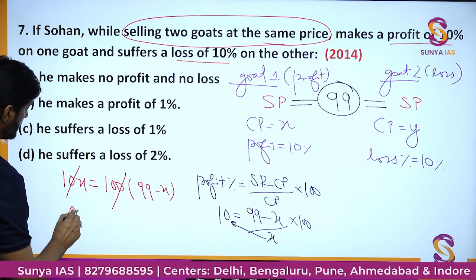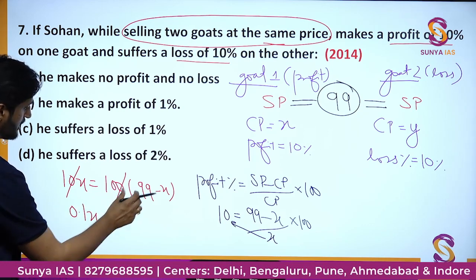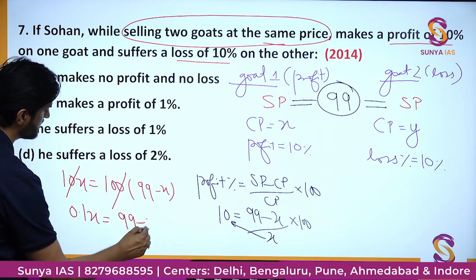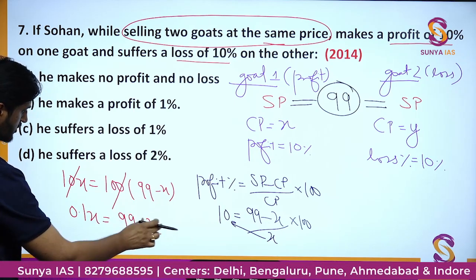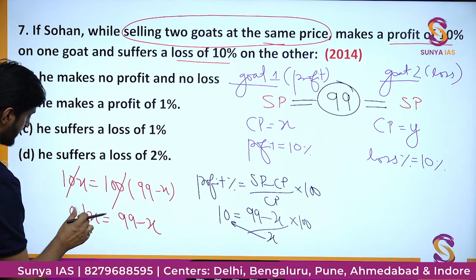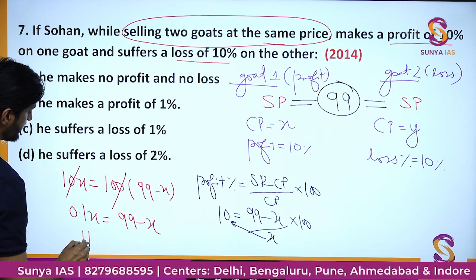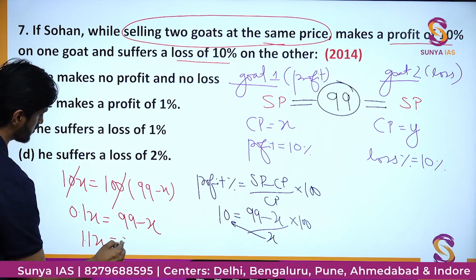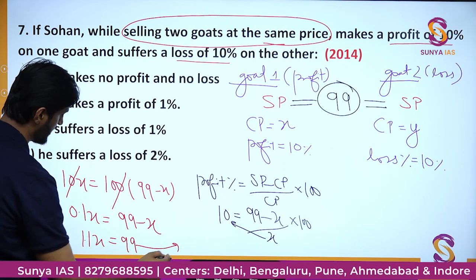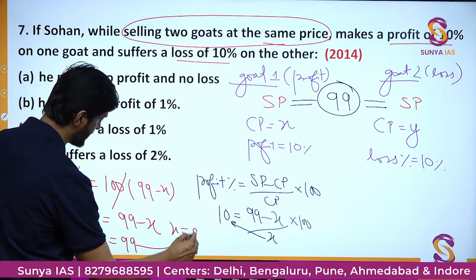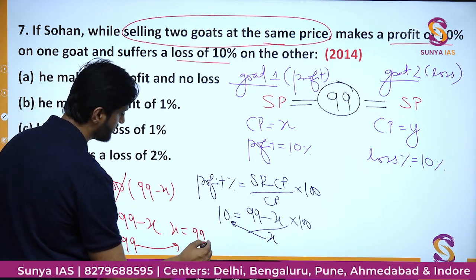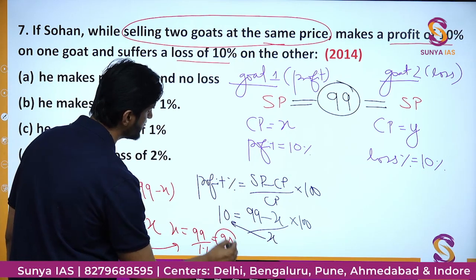We'll get 0.1x is equal to 99 minus x. Keeping things on one side, here we will get 1.1x is equal to 99, so x is 99 upon 1.1, and finally you will get the value of x to be 90.